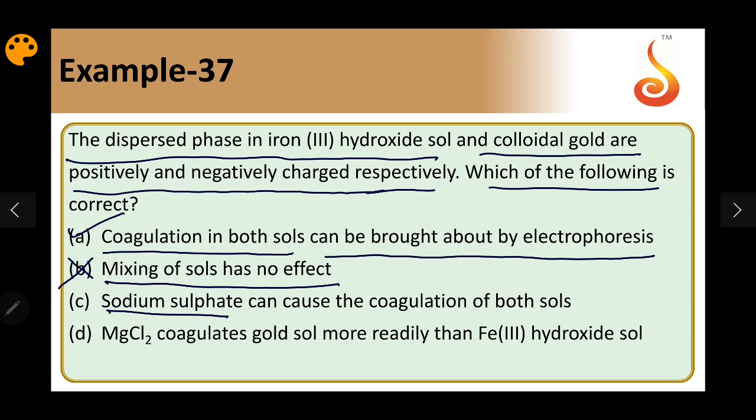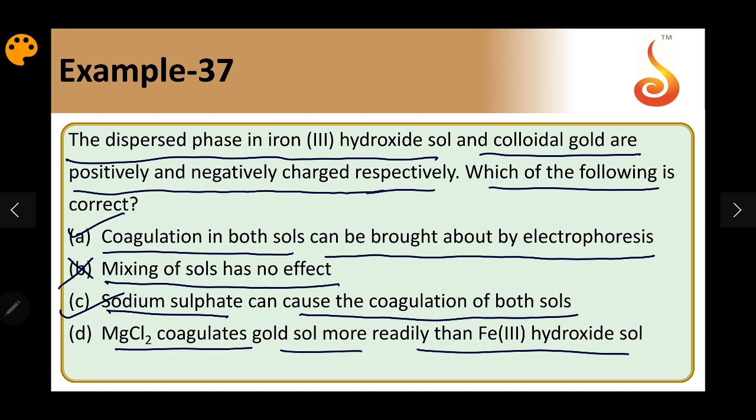Sodium sulfate can cause coagulation of both sols. Sodium sulfate will have Na plus and SO4 2 minus. So Na plus can coagulate the gold sol, SO4 2 minus can coagulate the iron hydroxide sol. So this is also correct. And MgCl2 coagulates gold sol more readily than ferric hydroxide sol.